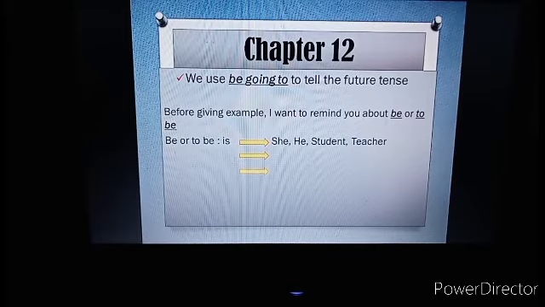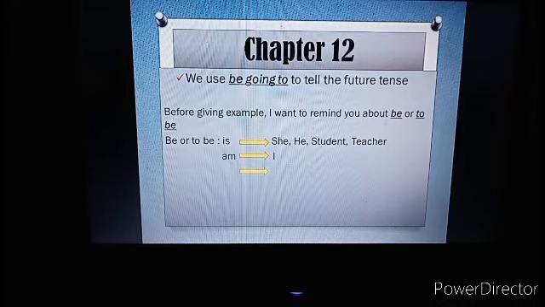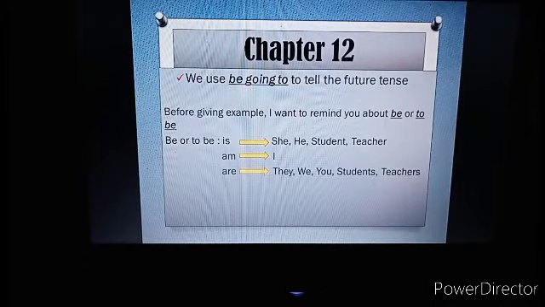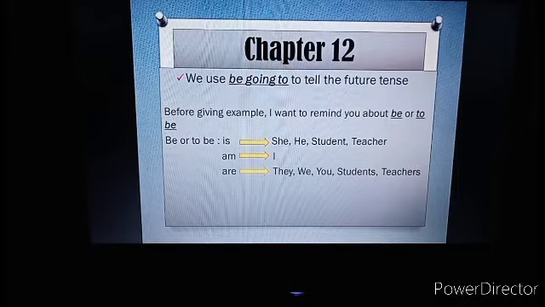The first is is. To be is is for subject she, he, student, teacher. And then to be am is for subject I. And then to be are for subject they, we, you, students, and teachers.